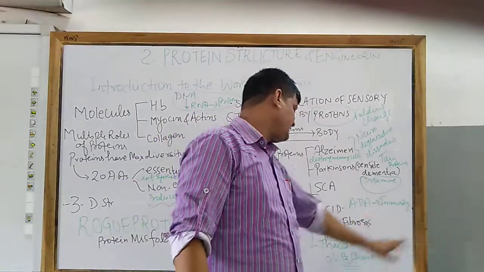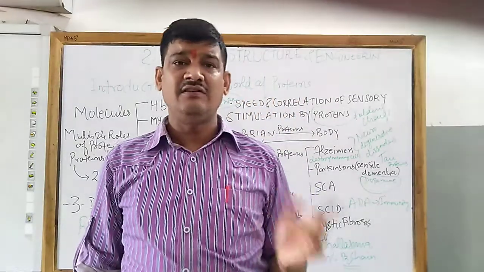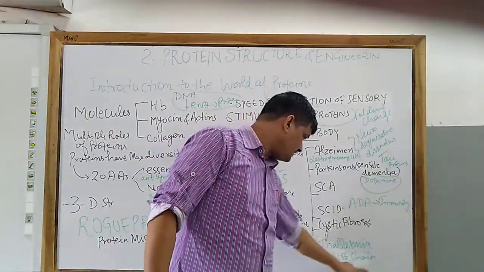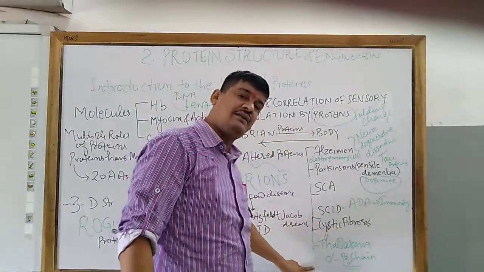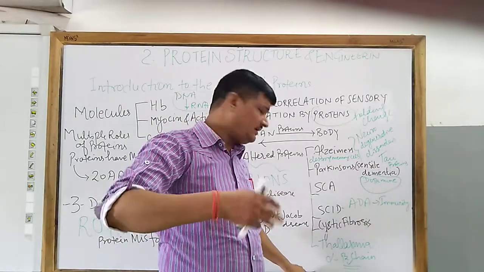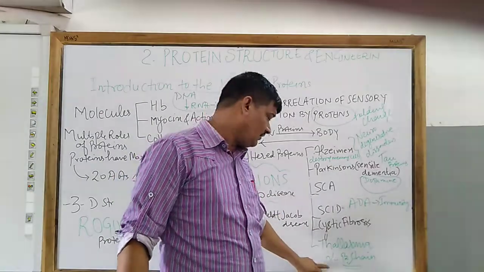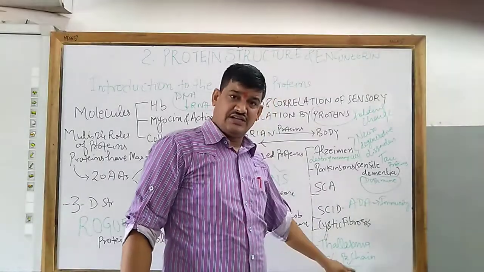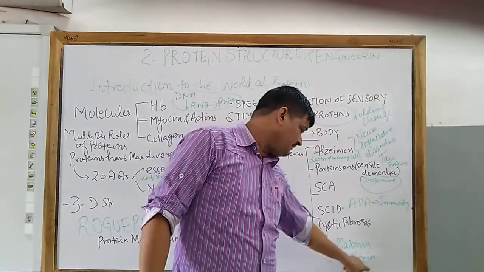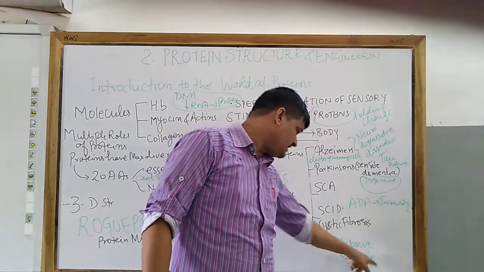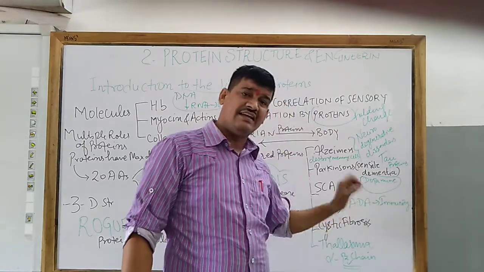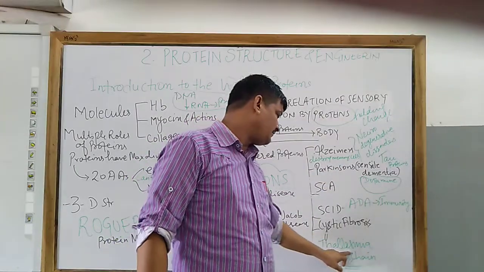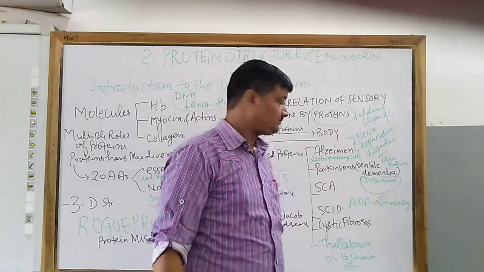And next, thalassemia. Thalassemia is also a blood related disease. What happens? The person or child suffering from thalassemia requires perpetual transfusion of blood, because our hemoglobin has alpha and beta chains. The error is in the beta chain. In the beta chain, what happens? There is a lack of protein, and due to the lack of that protein, the person suffers from thalassemia.